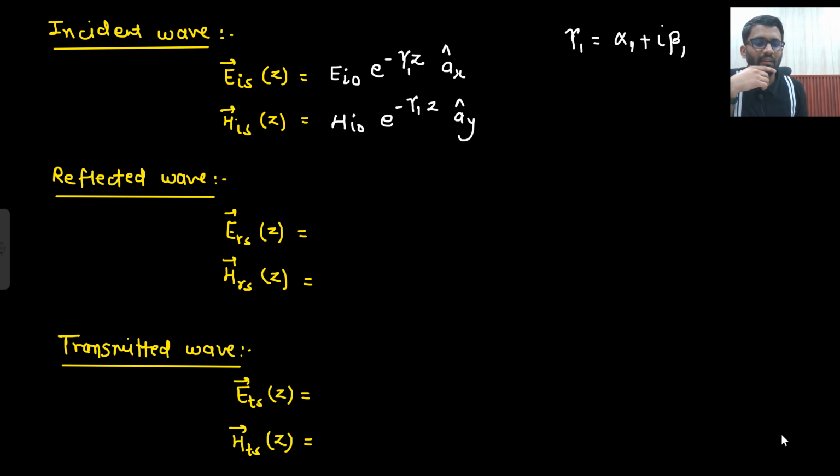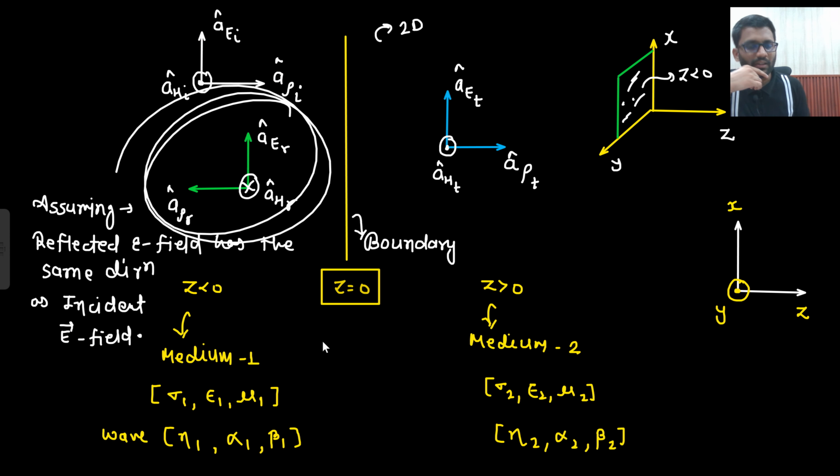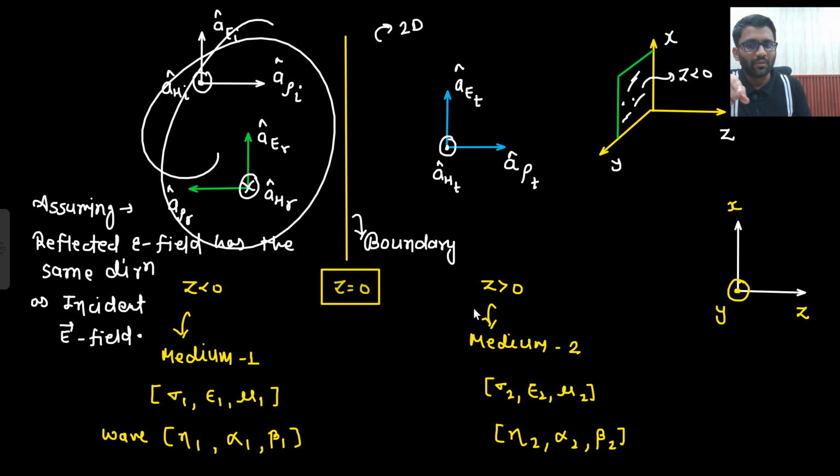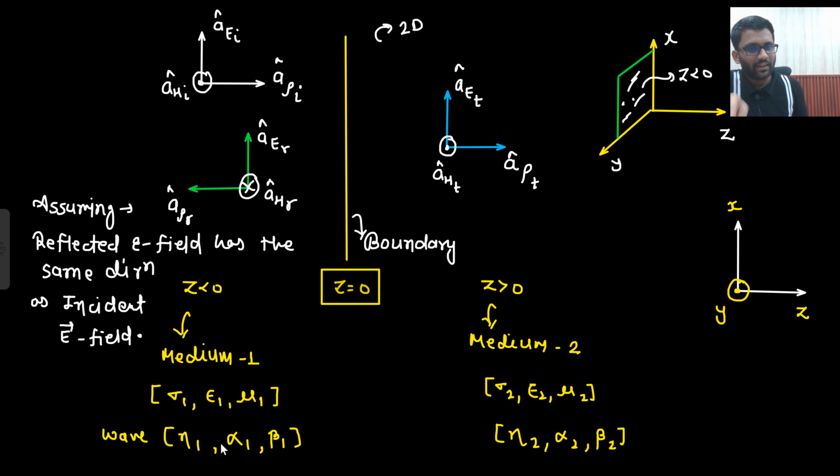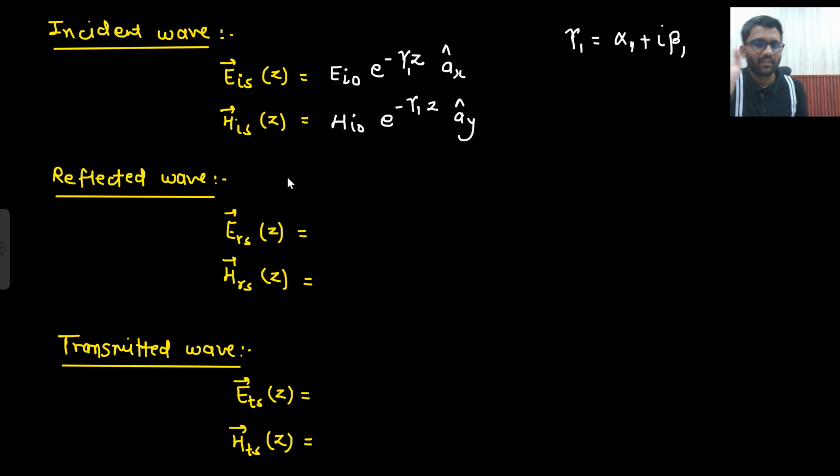What about the reflected wave? Reflected wave is in this medium only. So they will have also gamma, eta and alpha and beta, right? So what about the reflected wave? ERO. Magnitude will be different. Magnitude will not be same. If magnitude is same, then what got transmitted? Like there is something that has been transmitted, right? Everything is not reflected back. So magnitude will be different. So that magnitude I am writing ERO.